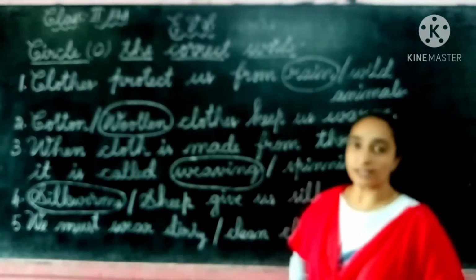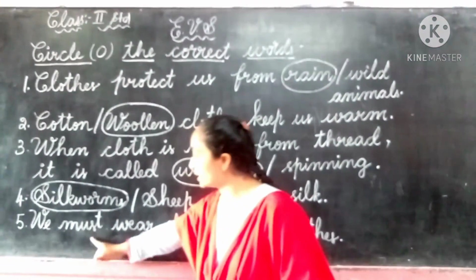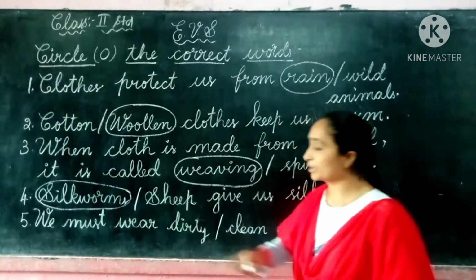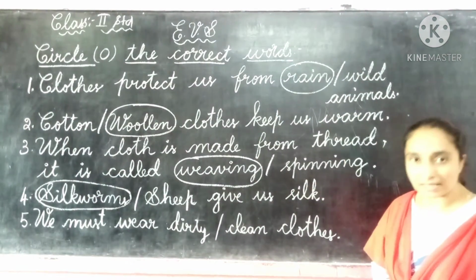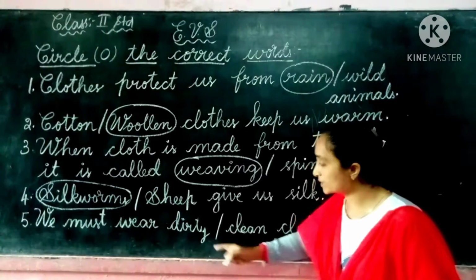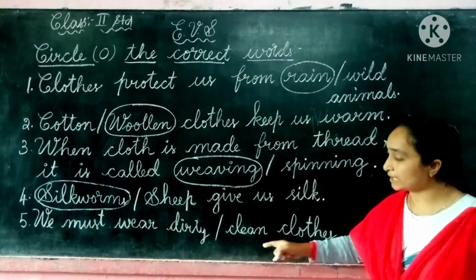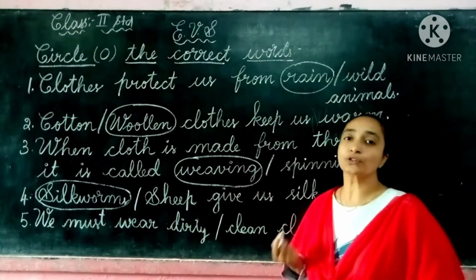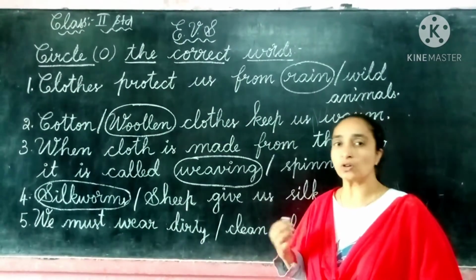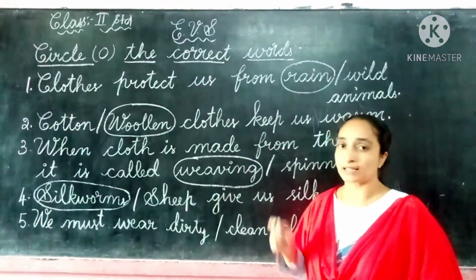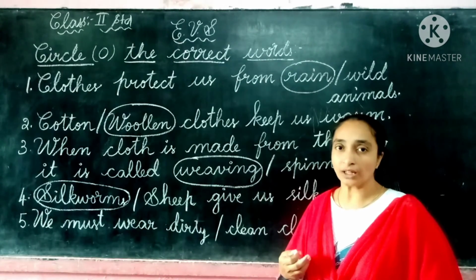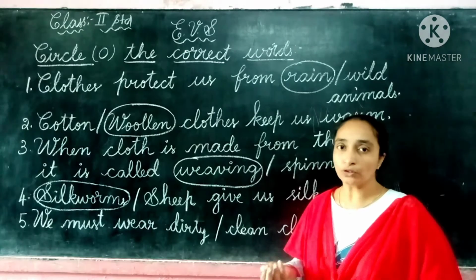And the last one is: We must wear, W-E-A-R, wear, D-I-R-T-Y, dirty, or C-L-E-A-N, clean, clothes. So children, what type of clothes should we wear? Dirty clothes or clean clothes? When we go to school or anywhere, if we wear dirty clothes and go outside, do we look nice, children?